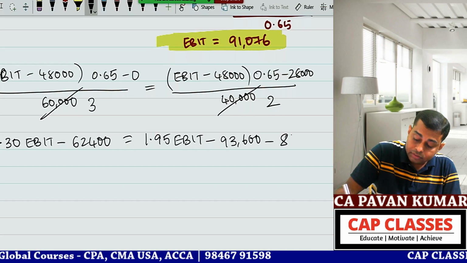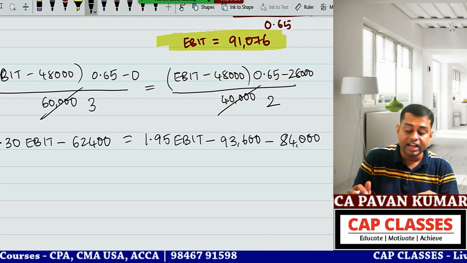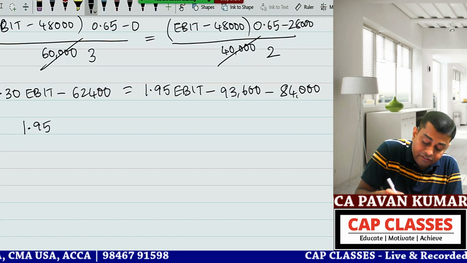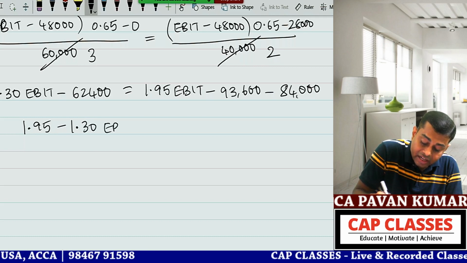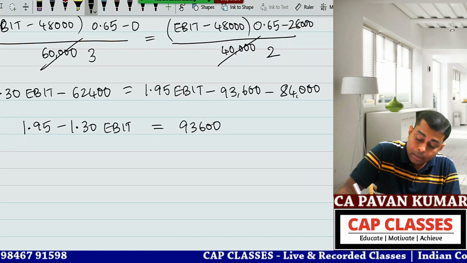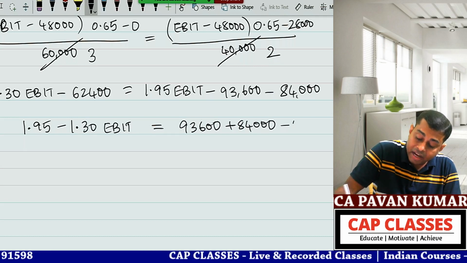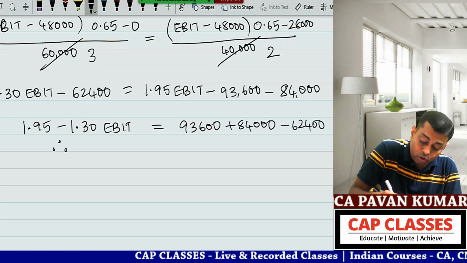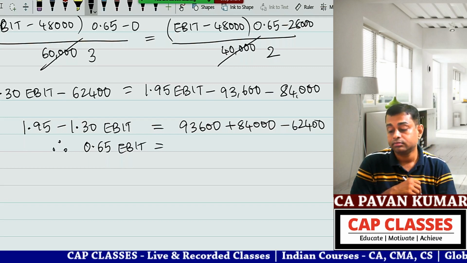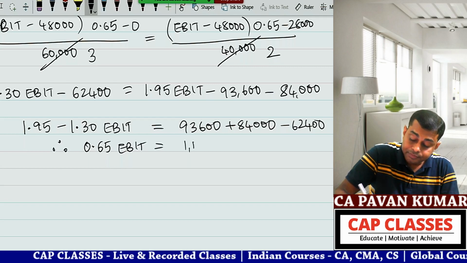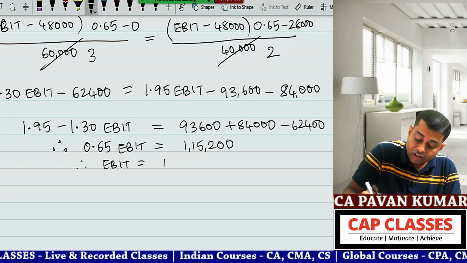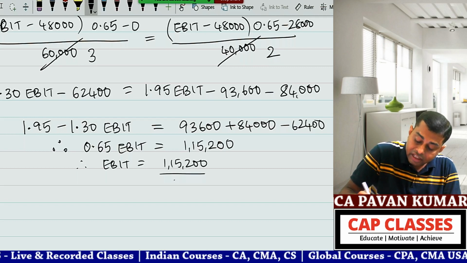84,000, sir. 84,000. So all numbers one side, all EBIT is one side. Okay, so can I say 1.95 minus 1.30 EBIT is equal to 93,600 plus 84,000 minus 62,400. Therefore, 0.65 EBIT is equal to how much more? 1,15,200, sir. Therefore, EBIT is equal to 1,15,200 divided by 0.65.